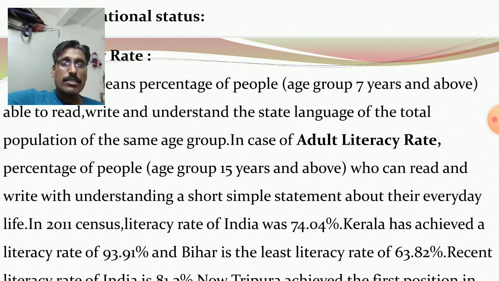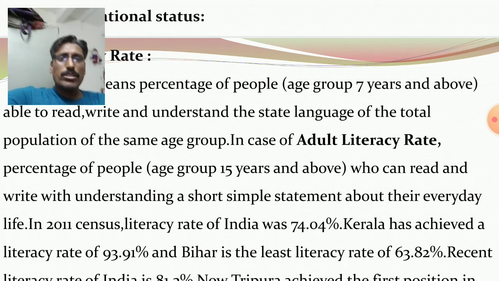In case of adult literacy rate, you consider age group 15 years and above. So percentage of people, age group 15 years and above, who can read, write and understand the simple statement about their everyday life of the total population of the same age group. Age group is 15 years and above.